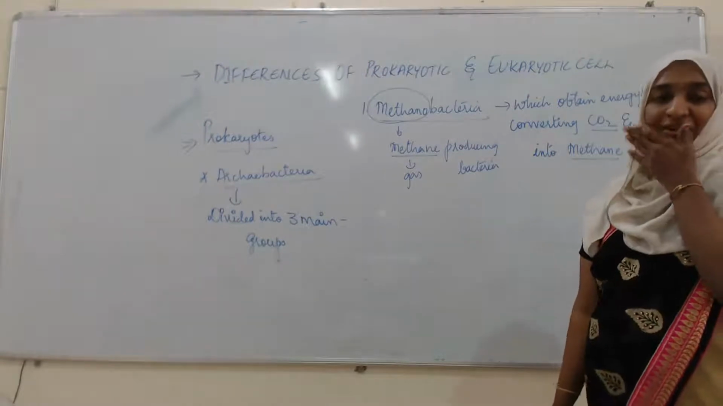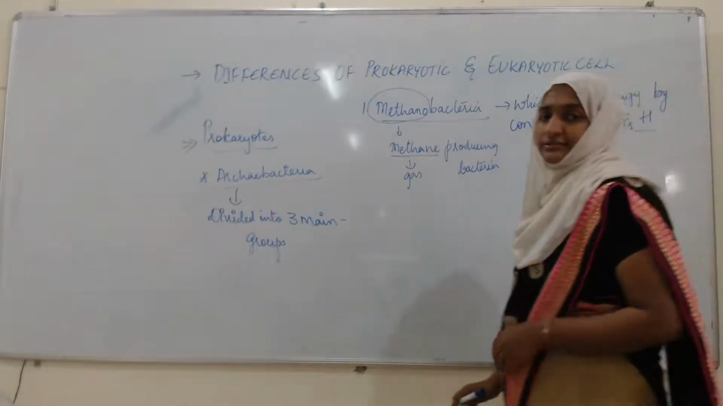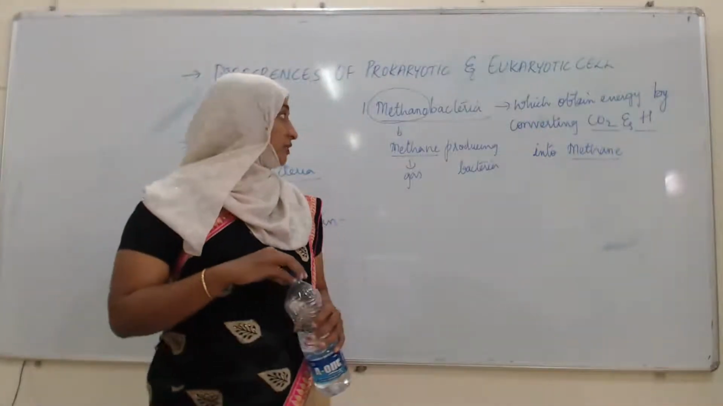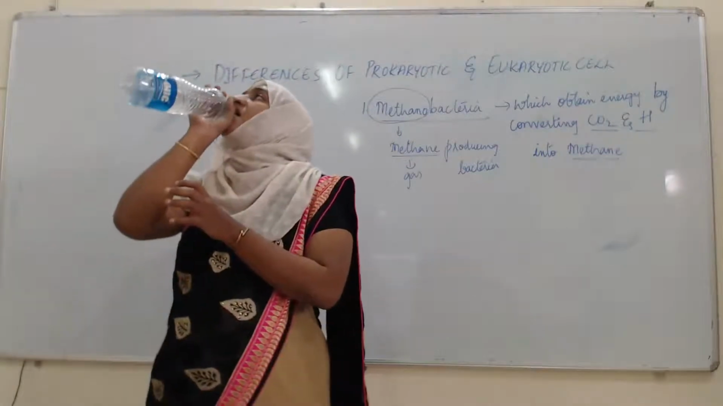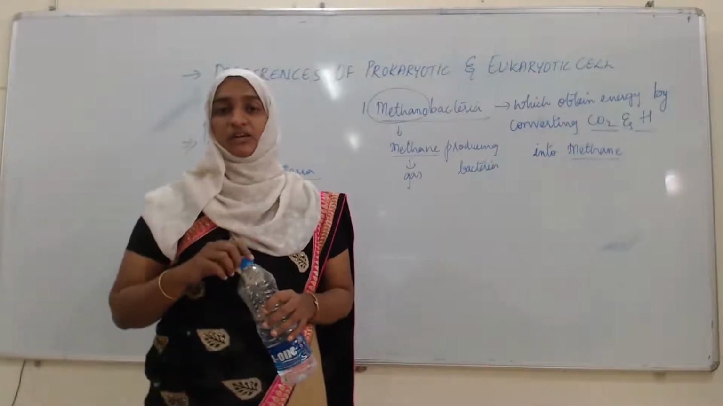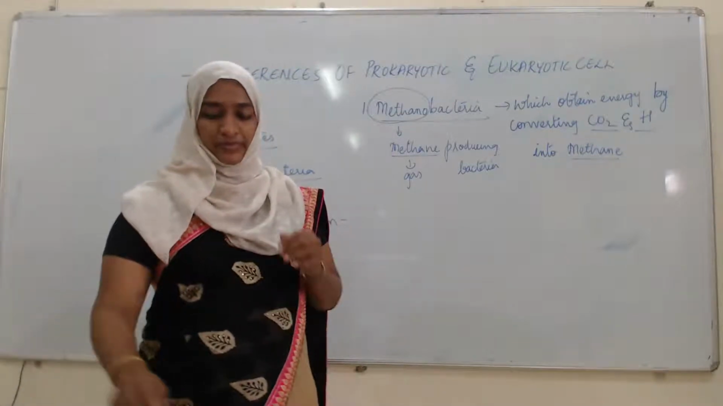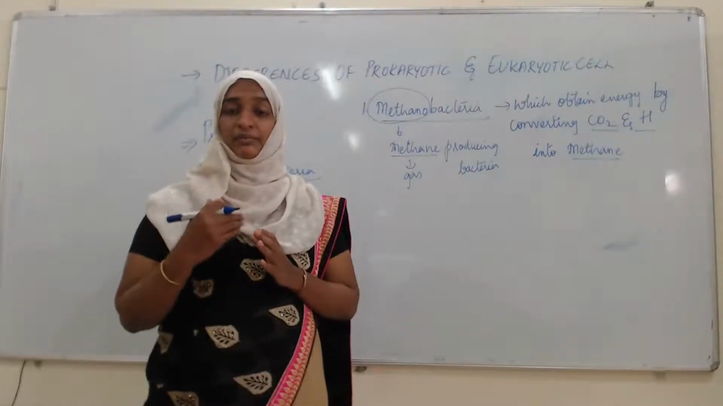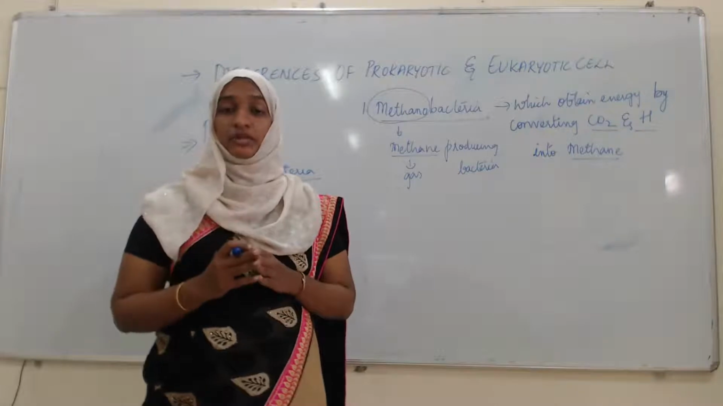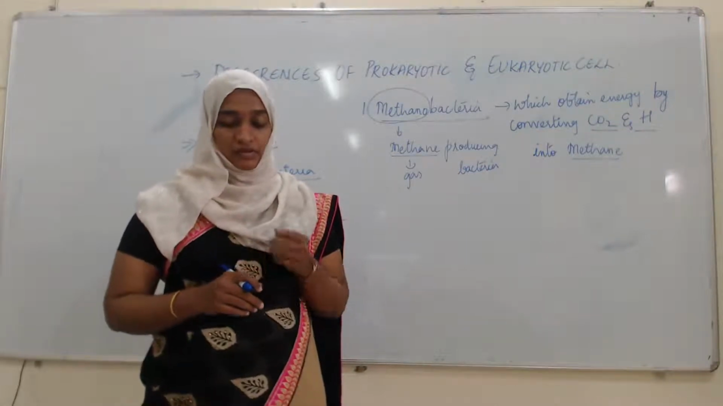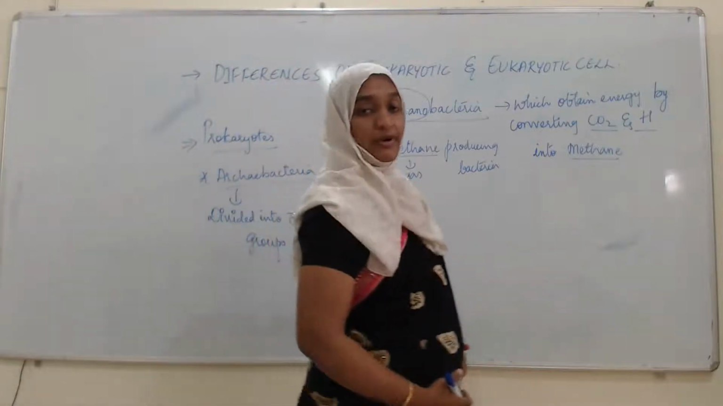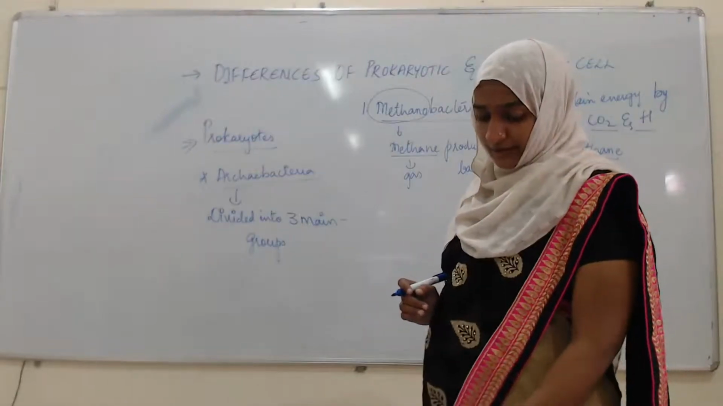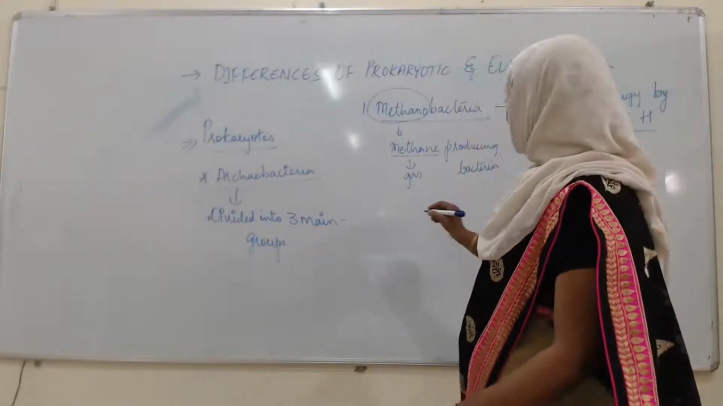methanobacteria. One example is in the production of gobar gas or biogas, where certain prokaryotic bacteria, the methanobacteria, or else you can also call them methanogens, utilize carbon dioxide and hydrogen to produce methane. Okay, so that type of bacteria which produce methane gas are known as the methanobacteria. Okay, the next, second one,